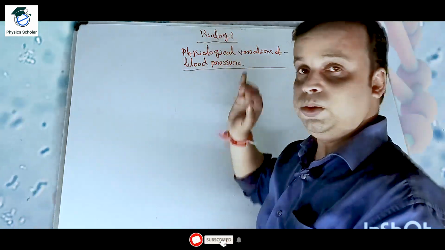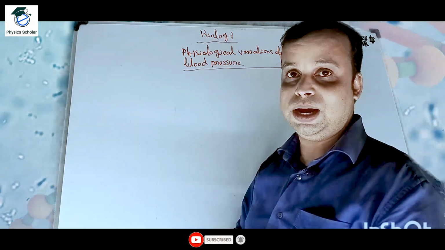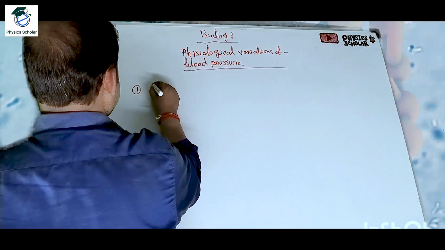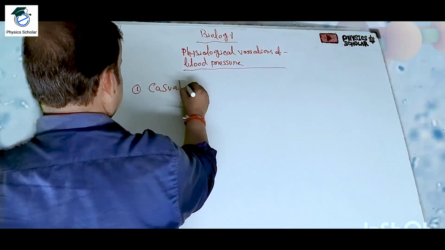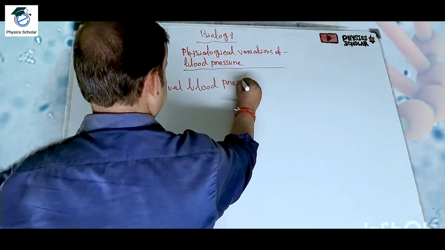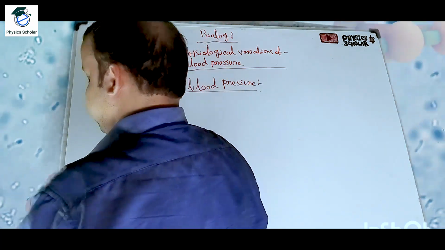Before we start this, two more types of blood pressure are there. It may also come in the NEET examination. One is known as casual blood pressure. What is casual blood pressure?